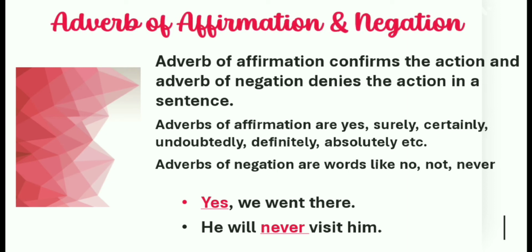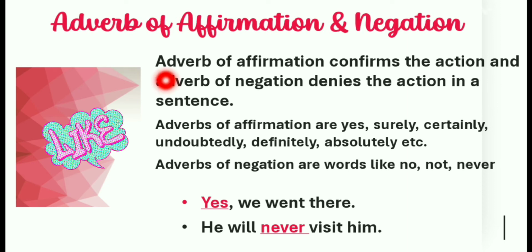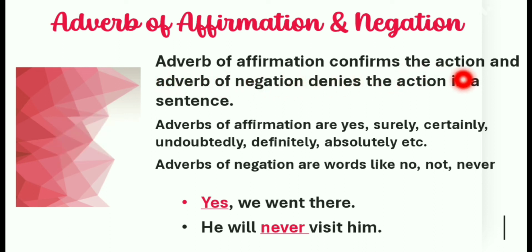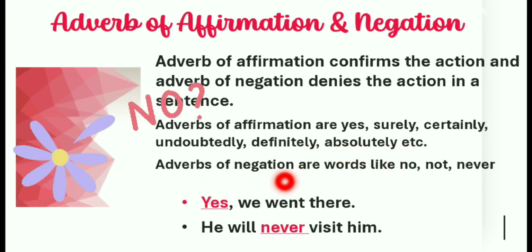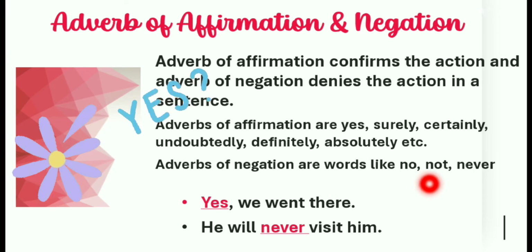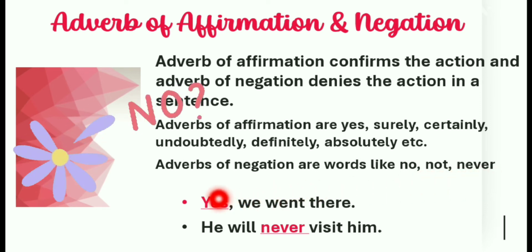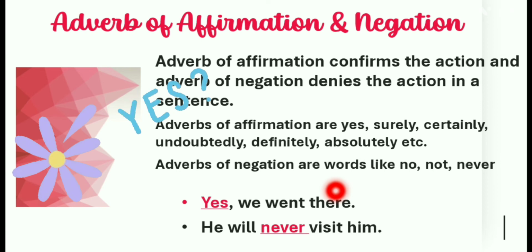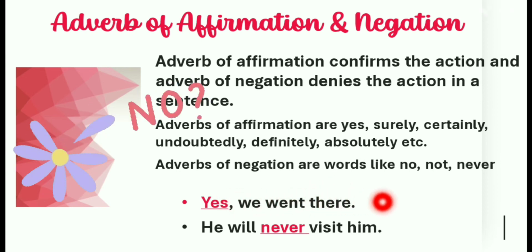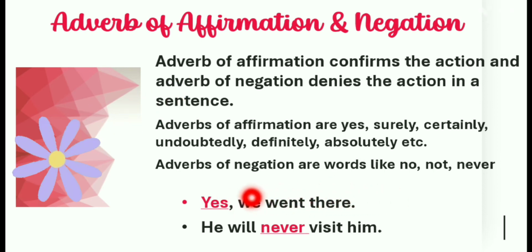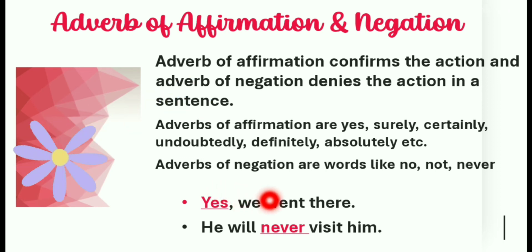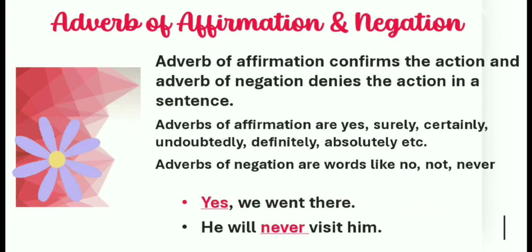Adverb of affirmation or negation. Like the name itself is telling, adverb of affirmation confirms the action and adverb of negation denies the action in a sentence. Adverbs of affirmation are yes, surely, certainly, undoubtedly, definitely, absolutely, etc. And adverbs of negation are words like no, not, never. Examples: yes, we went there. He will never visit him. In these two sentences, yes is adverb of affirmation and never is adverb of negation.